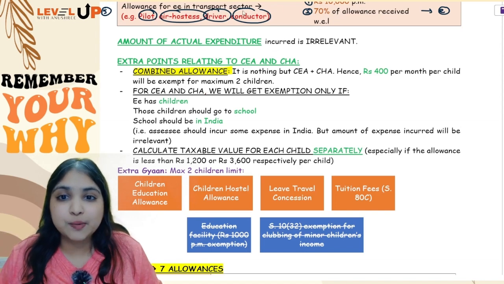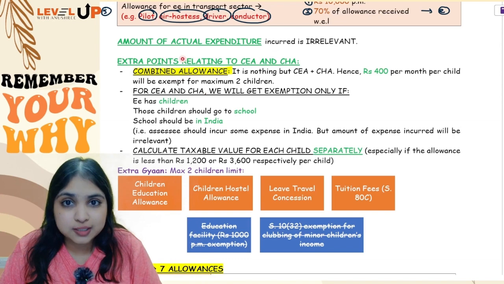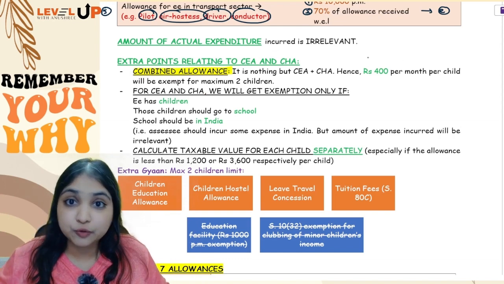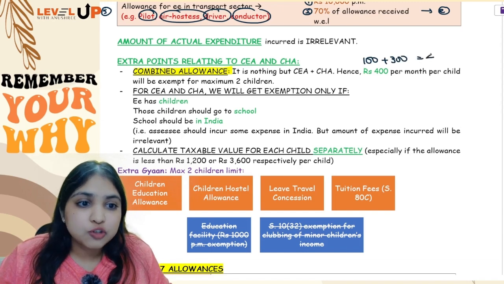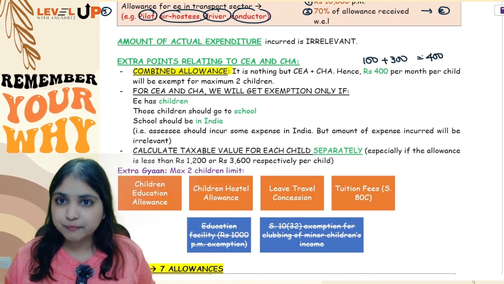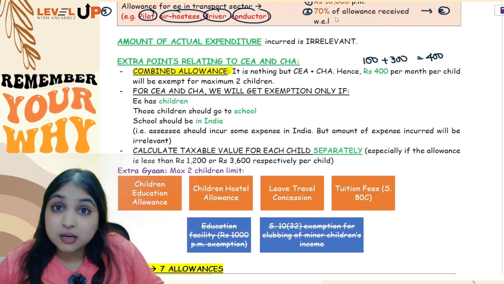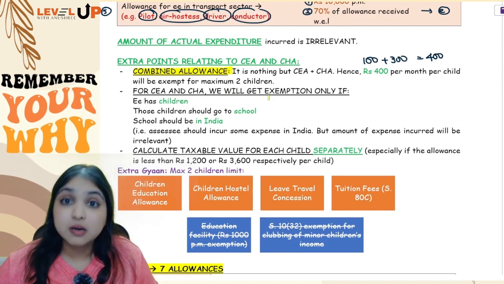The first special point was about combined allowance. Combined allowance is nothing but education allowance plus hostel allowance. So how much exemption will you get over here? 100 for education allowance, 300 for hostel allowance. So total 400 rupees per month per child exemption you will get, even over here maximum for 2 children. Then your second special point was that how much my assessee has actually incurred doesn't matter, but some expense he